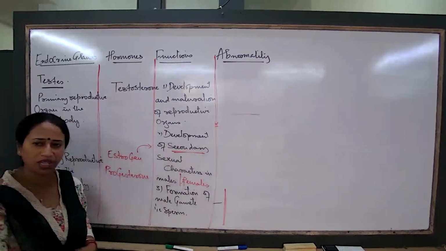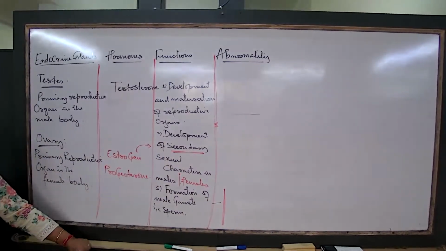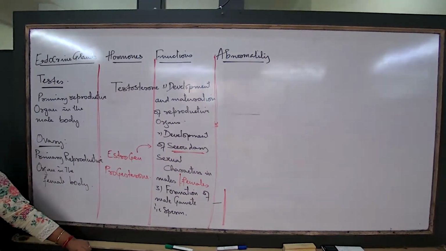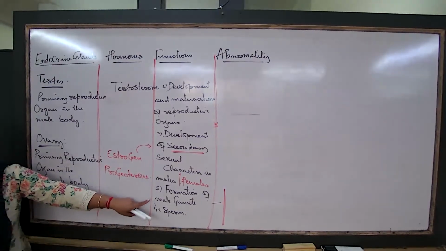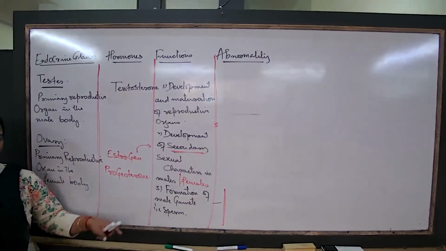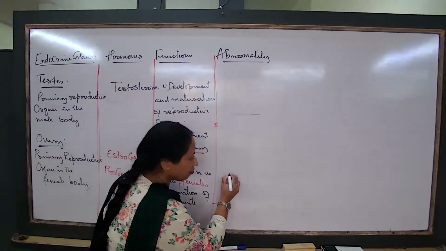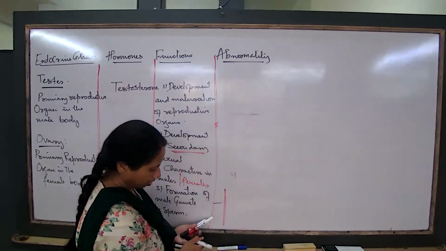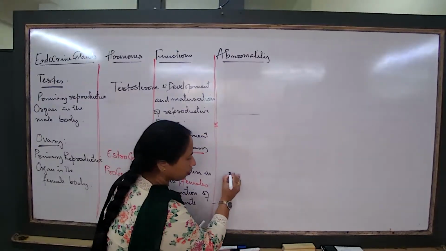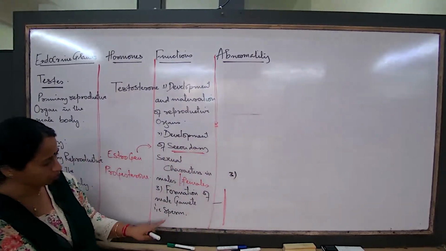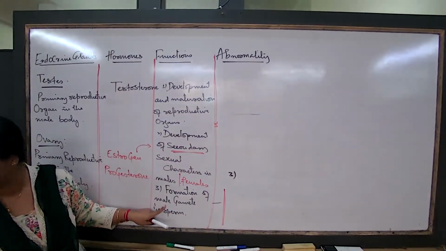So what is the other function? The moment I think of estrogen, progesterone, there is another alternate function for this, an additional function. So let me just write about that. What about the third function now? The third function, if I have to write, that would be formation of male gamete hai.